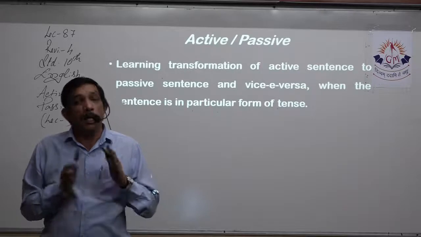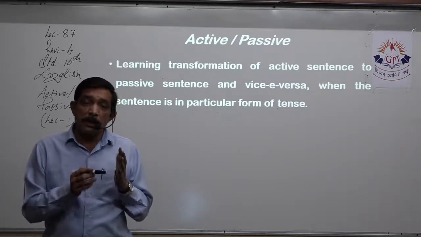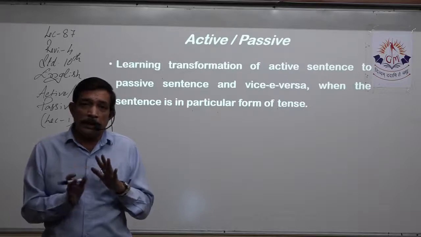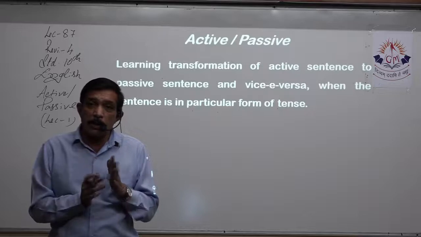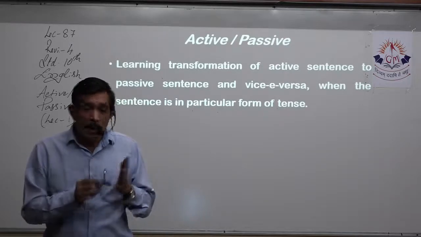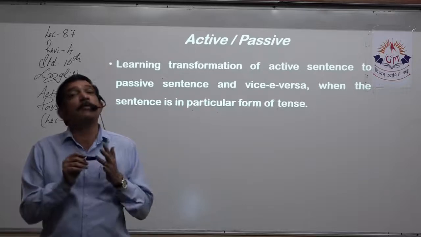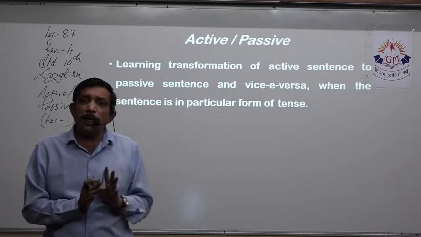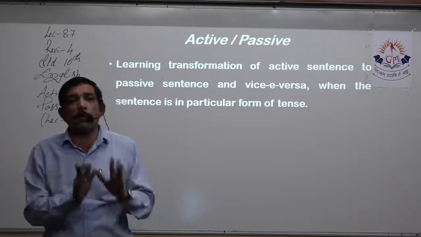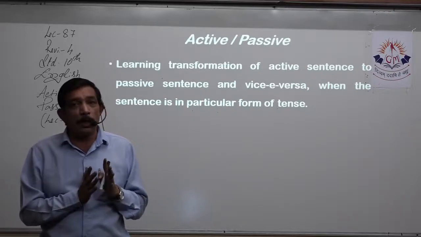That means if we have simple present, then we have present tense. There are three tenses: present tense, past tense, and future tense. So if I'm talking about present tense, it will have simple present, then present continuous, then present perfect, and present perfect continuous. So let us learn for each and every case so that we are very clear with what we are doing. If you have any doubts, these doubts can be cleared over here.